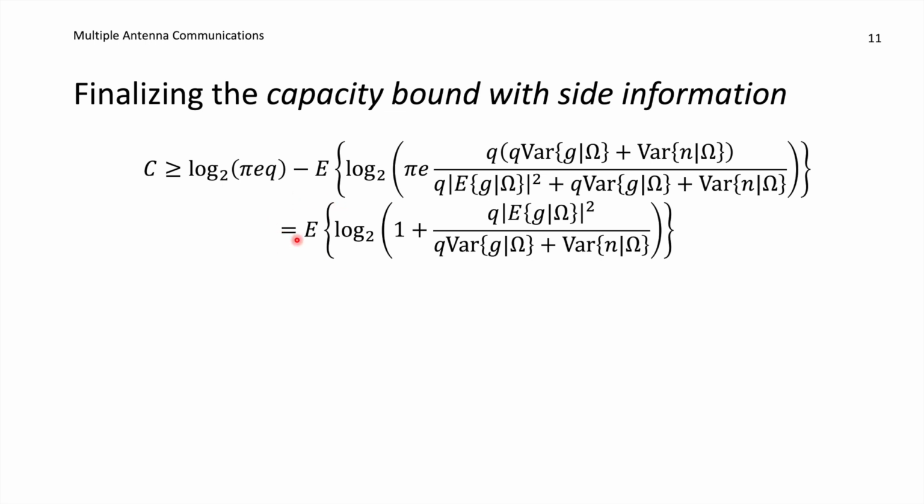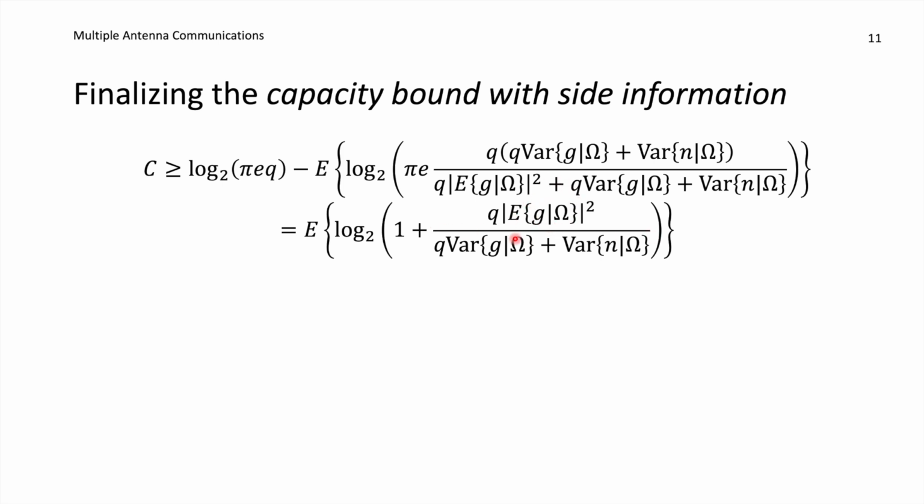We have an expected value with respect to omega, the information about the channel that we're having, and we will see many different realizations of omega over time, and for each one of them we have a rate looking like this: log 2 of 1 plus something that looks like a signal to interference and noise ratio, a signal term contained in the transmit power q, and then the absolute value square of the part of the channel that we're knowing, expected value of g given omega.